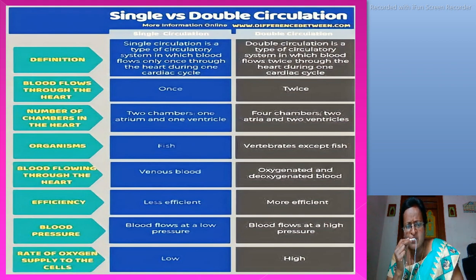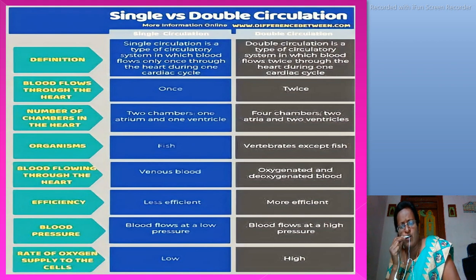The organisms that are examples for single circulation are fishes. The organisms which are examples for double circulation are vertebrates except fish. In single circulation, the blood flowing through the heart is venous blood. In double circulation, it is oxygenated and deoxygenated blood.